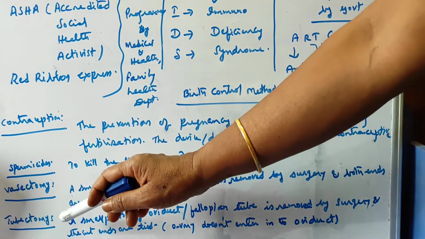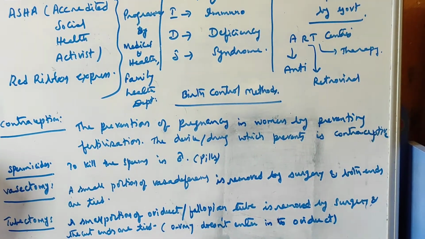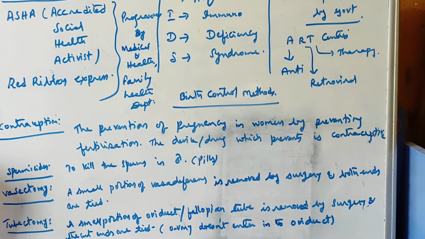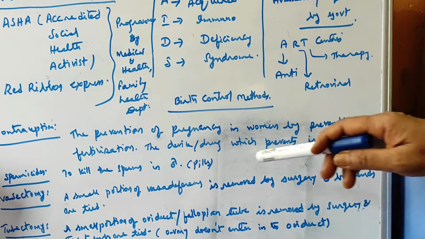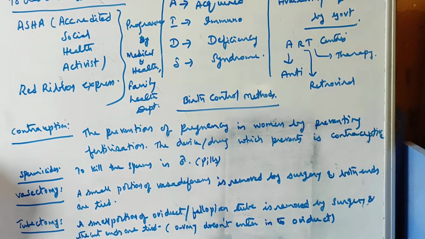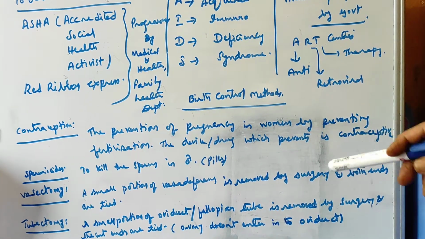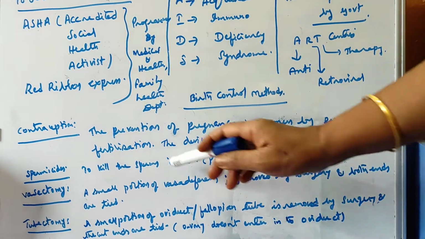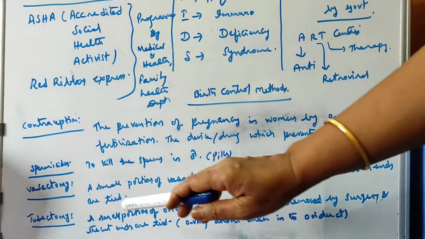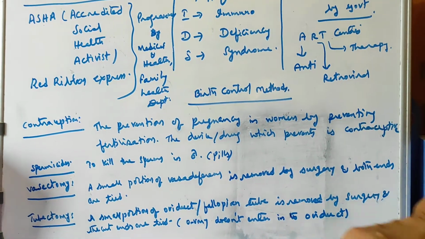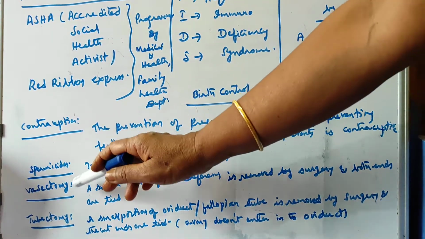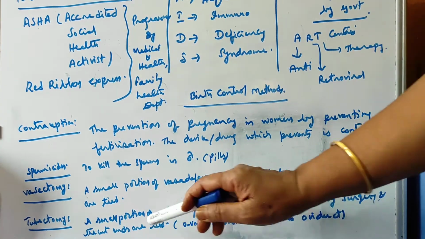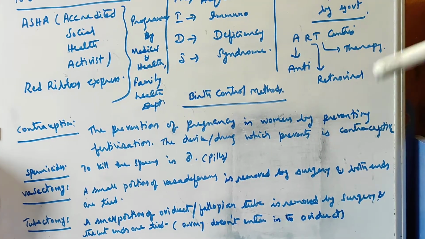Then vasectomy and tubectomy, these two are the surgeries to stop the fertilization. In vasectomy, a small portion of the vasa deferens will be cut by surgery, and both the ends are tied. That is in case of males, and tubectomy is in case of females. So how can you remember? Because generally children will get confused with vasectomy and tubectomy. Tubectomy means tubes, the fallopian tubes in the female reproductive system.